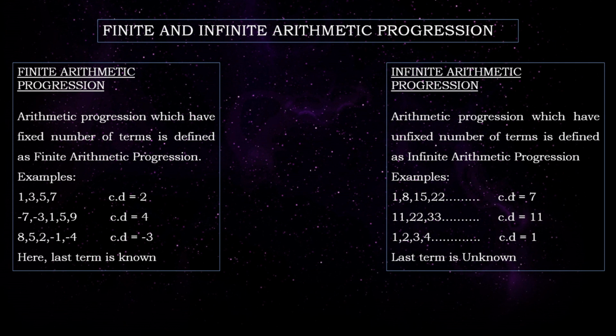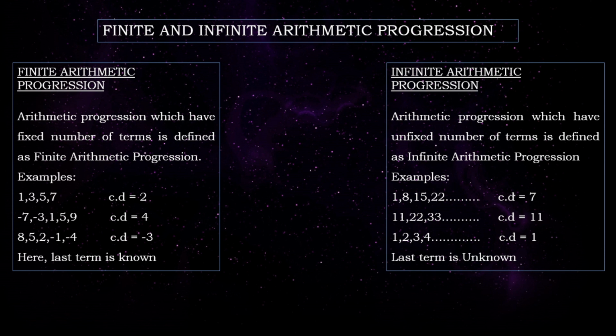Next, move on to the types of arithmetic progression. There are two types of arithmetic progression. One is finite arithmetic progression and the other is infinite arithmetic progression. So what do you mean by finite arithmetic progression? An arithmetic progression which has a fixed number of terms is defined as a finite arithmetic progression.